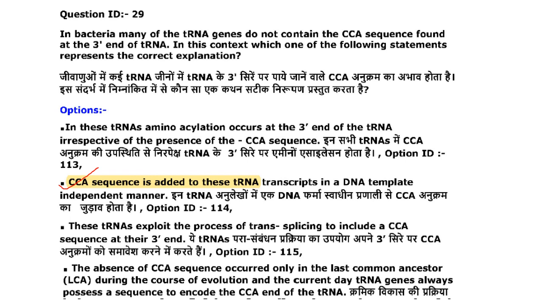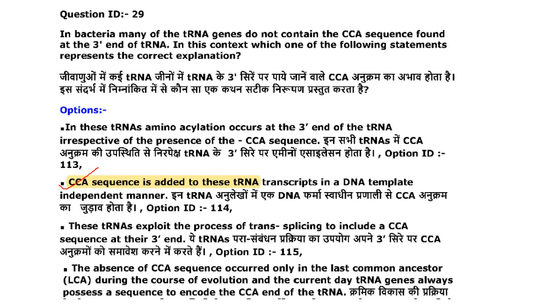That is not correct because CCA sequence is essential at the 3' end, and there must be CCA sequence there at the 3' end, without which amino acid cannot attach. So first statement is not correct. CCA sequence is added to these tRNA transcripts in a DNA template independent manner. That is correct.